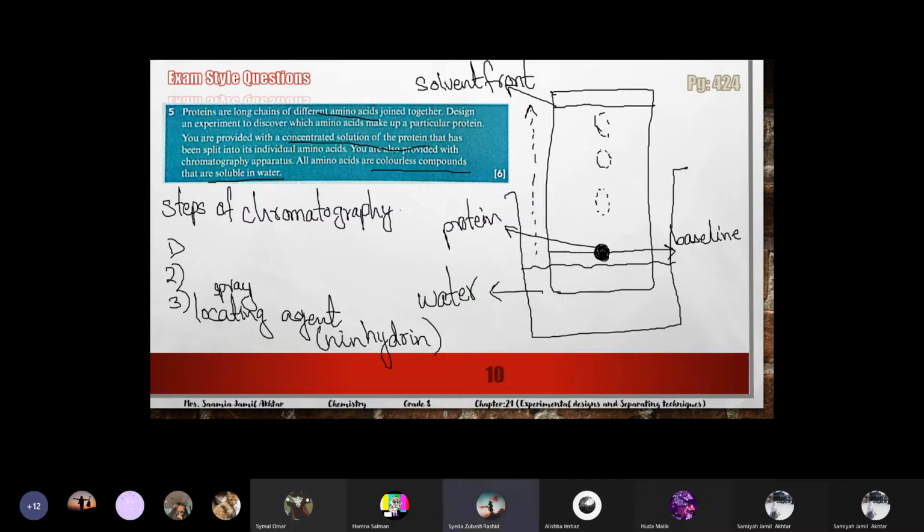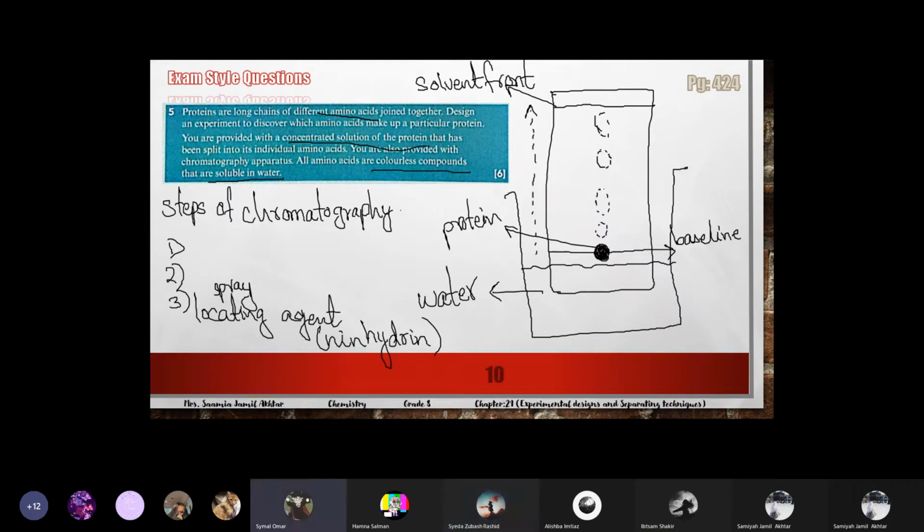Second step. Better you can write these steps by yourself, in your own words. It's not compulsory that the second step should be this and the first step should be this. You can write it as you like.